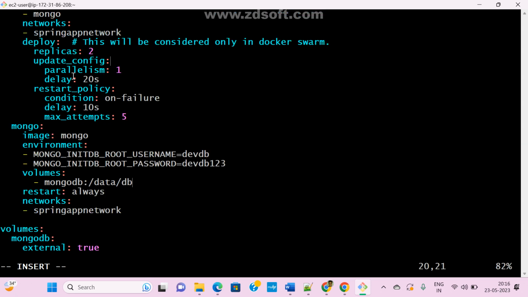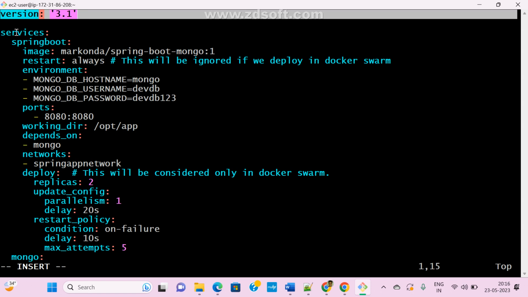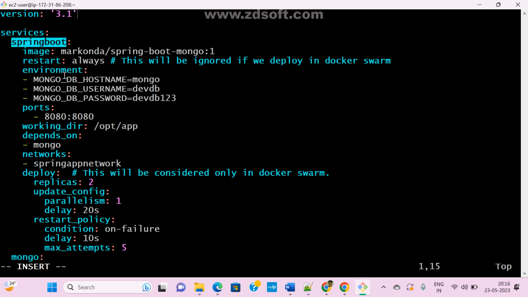So this is the basic syntax. What is this service? Which version are you following? Services. What is the service name? Here we can pass any name, guys. Here we can pass any name. That is your wish. Here also we can give any name.